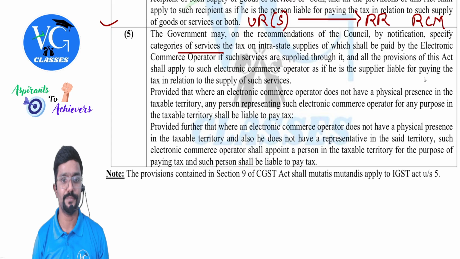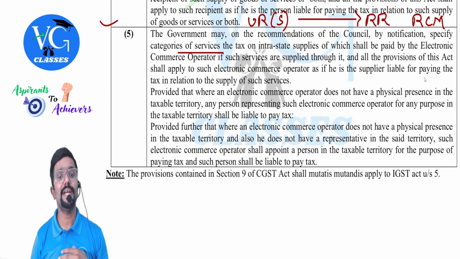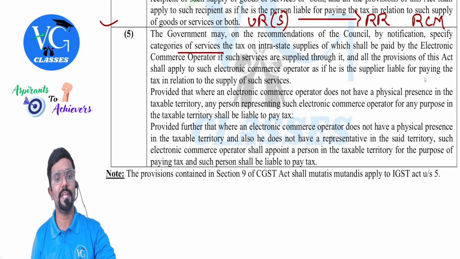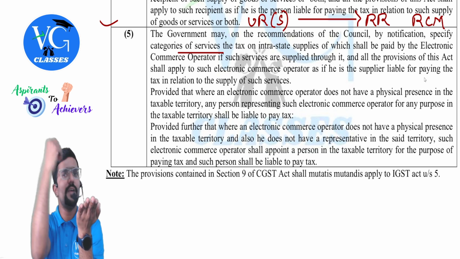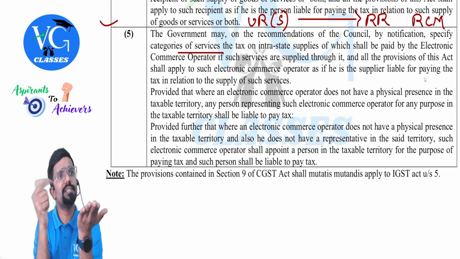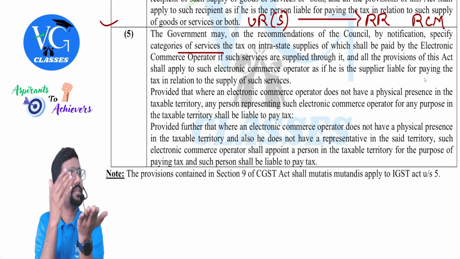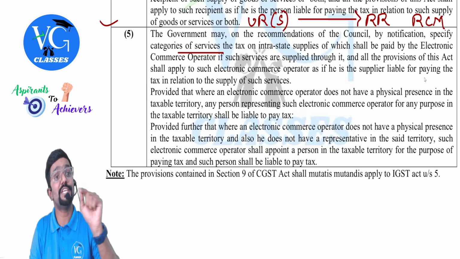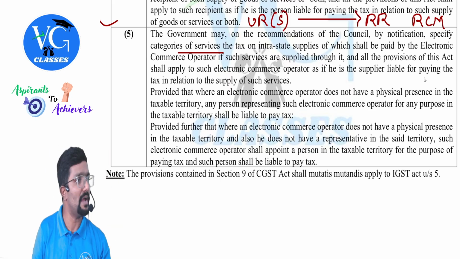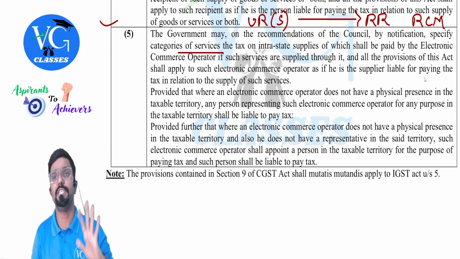Provided that where an e-commerce operator does not have physical presence in the taxable territory, that is in India, any person representing such electronic commerce operator for any purpose in the taxable territory shall be liable to pay tax. For example, sir, this e-commerce operator, let us take Uber. They don't have any office in India, sir, but they are providing services in India. In that case, can I book the cab through Uber in India? Yes, sir. But they don't have any office in India, sir. Then they should have a person who is representing them in India. He is the one who is liable to pay GST.